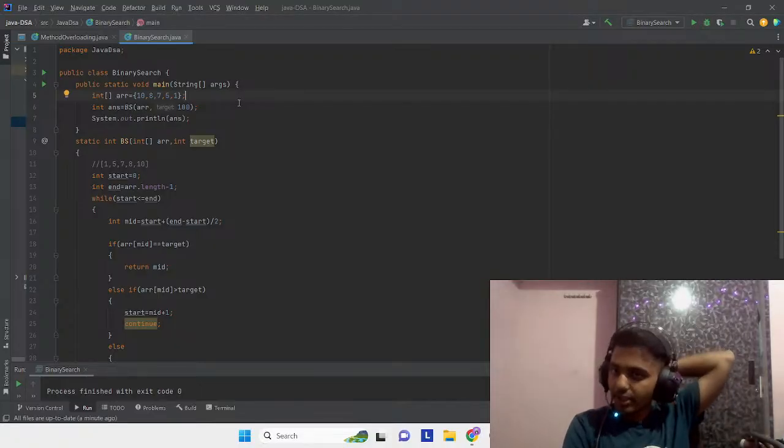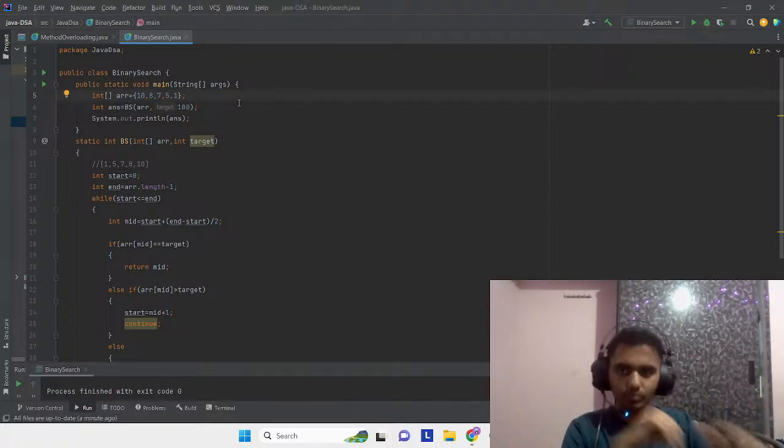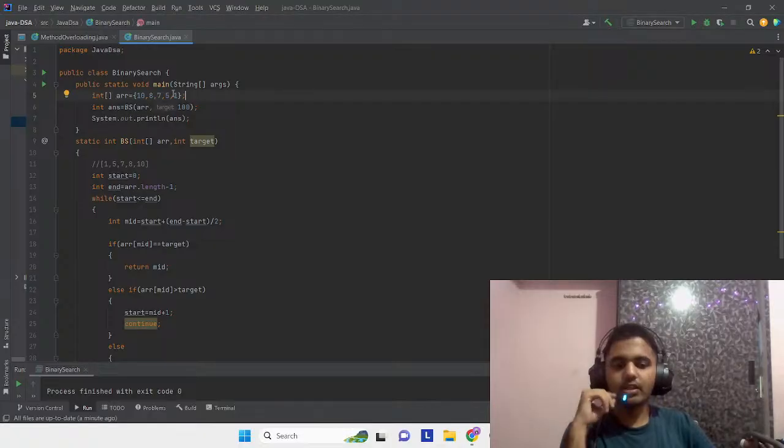If the array is sorted, you must get in your mind that you can use binary search. Binary search is always used when the array is sorted in ascending or descending order. So in this case, it's in descending order, right?